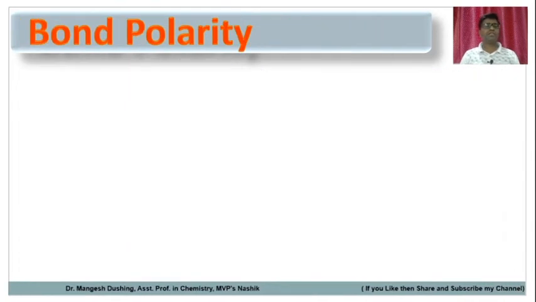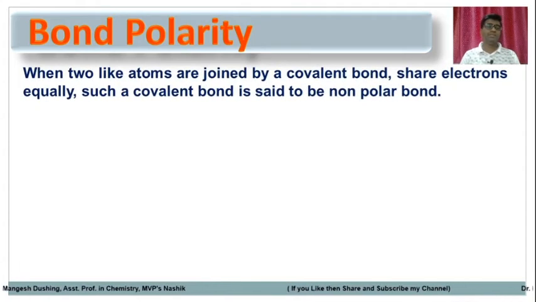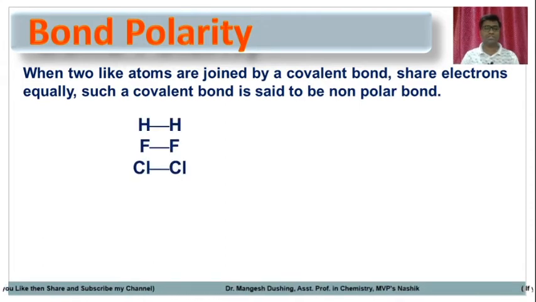Next, we will see bond polarity. Friends, when two like atoms, meaning similar atoms, are joined by a covalent bond, they share electrons equally, and such a covalent bond is said to be a non-polar bond. For example, in the hydrogen molecule, the sigma bond is between two similar hydrogen atoms.